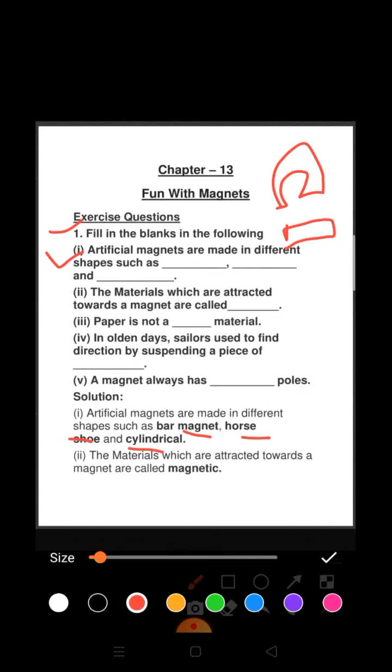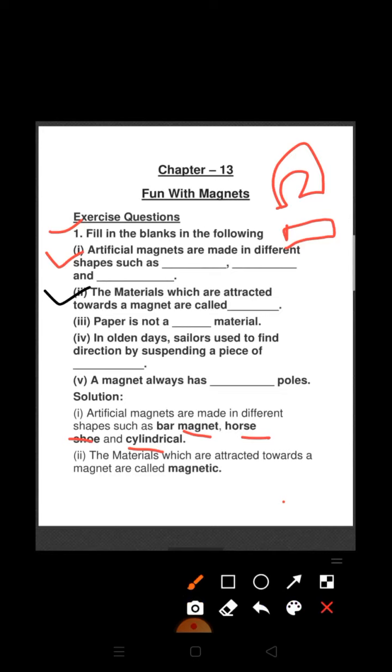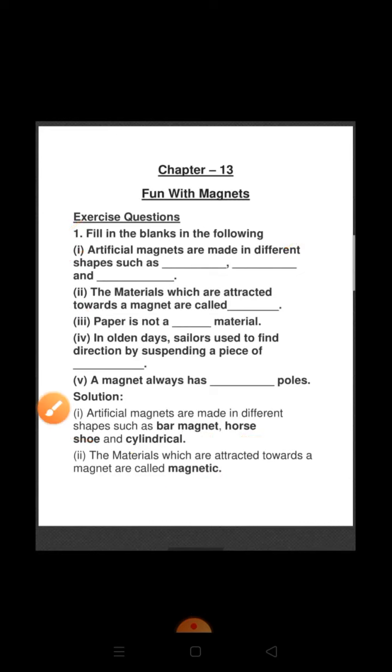Next keyword: the materials which are attracted towards a magnet. वो material जो कि magnet की तरफ attract होते हैं, these are called magnetic material. Number 3, paper is a dash material. Now tell me what kind of material paper is. Paper is a non-magnetic material and it does not get attracted by the magnet. So paper is a non-magnetic material.